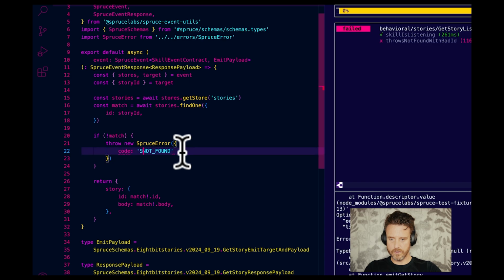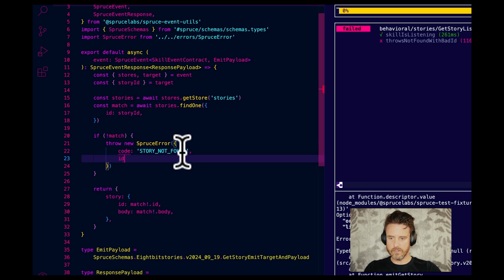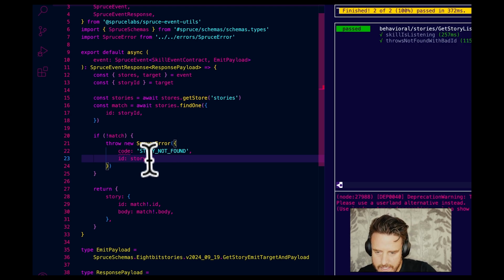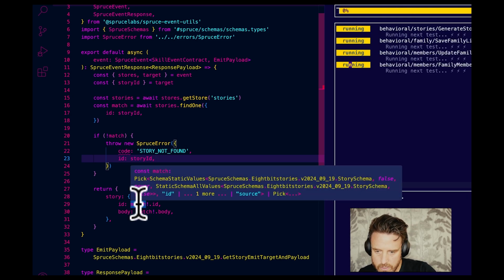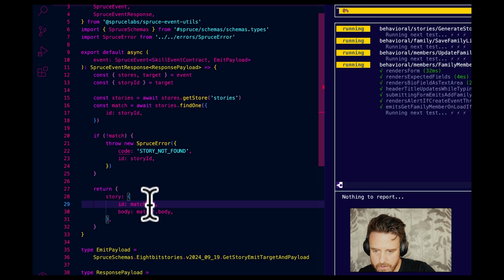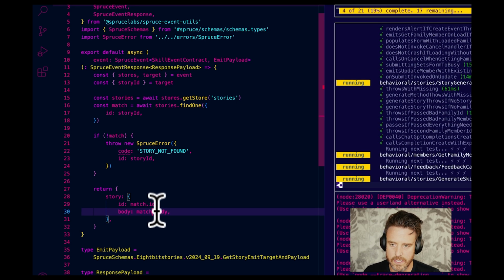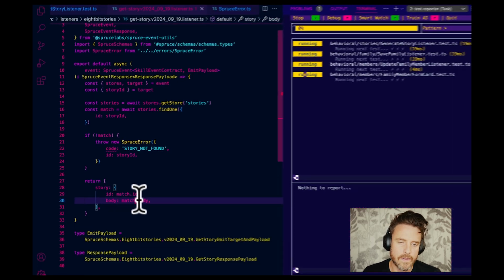Whoops. Story not found. And we're going to pass it the ID as story ID. Now this should pass. Perfect. Now check this out. See this? It knows that it's no longer null because of our check and our throw. That's the beauty of the TypeScript type system, is it can tell us that that type is not set.